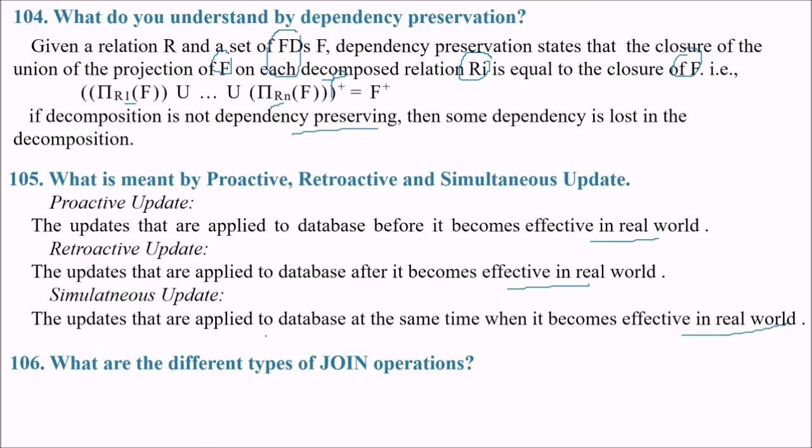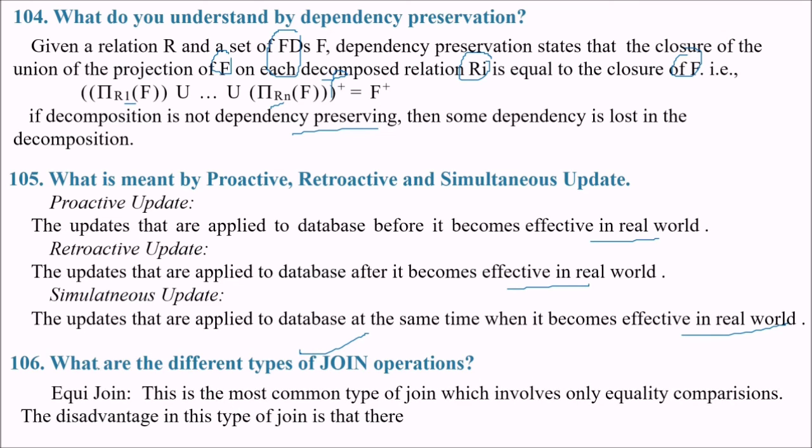What are the different types of join operations? Equijoin. This is the most common type of join, which involves only equality comparisons. But the disadvantage of this type of join is that there is certain duplication also.